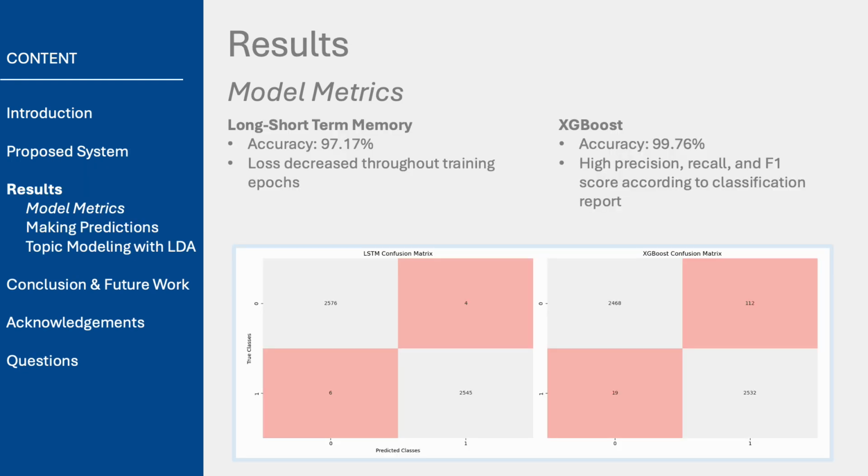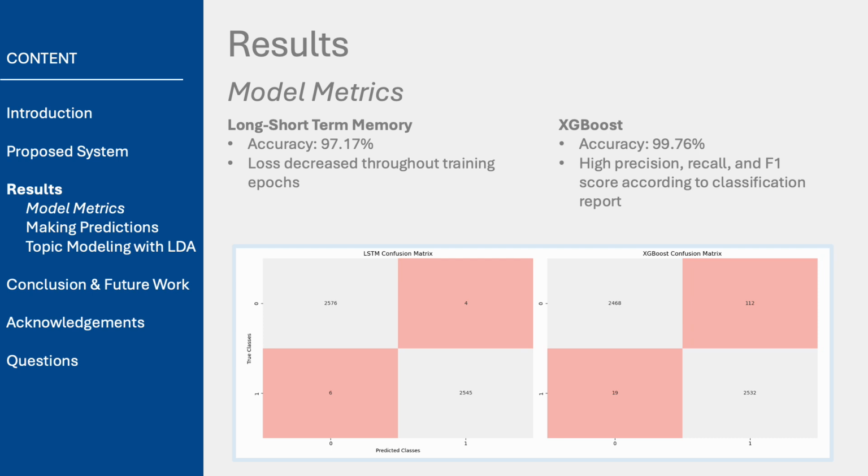When we evaluate the performance of both models, we see promising results based on a variety of metrics. For the bidirectional LSTM model, the accuracy stands at an impressive 97%. Additionally, the model's loss was closely monitored throughout the training process, and the low loss value indicates that the model was able to minimize error effectively, resulting in reliable predictions for the test data.